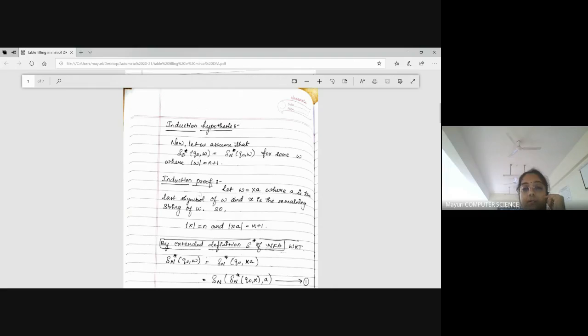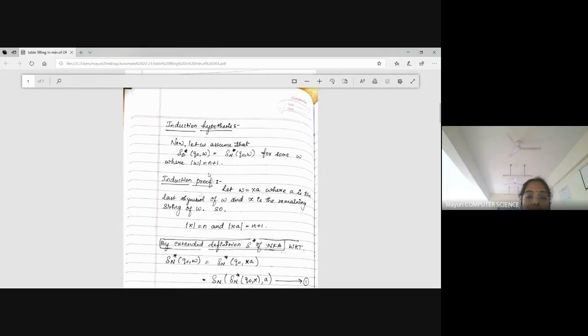So initially I'm assuming that the transition function of the DFA over an input string called W is equivalent to the transition function of the NFA over the input W. Here, the term represents that it will reach an acceptable state, and that is also equivalent to that final state. Here, I'm taking the length of W as n plus 1, which could be n or n plus 1. I have taken it as n plus 1.